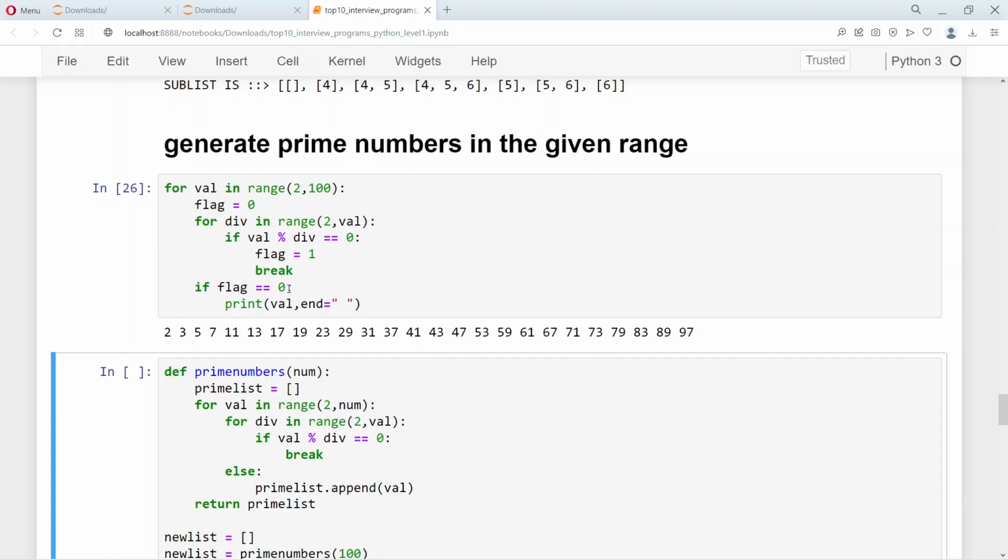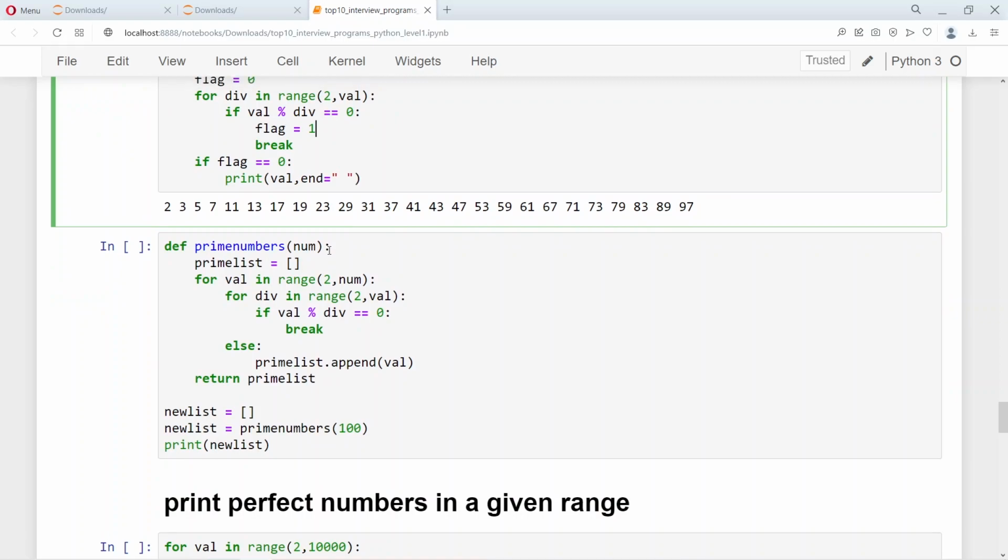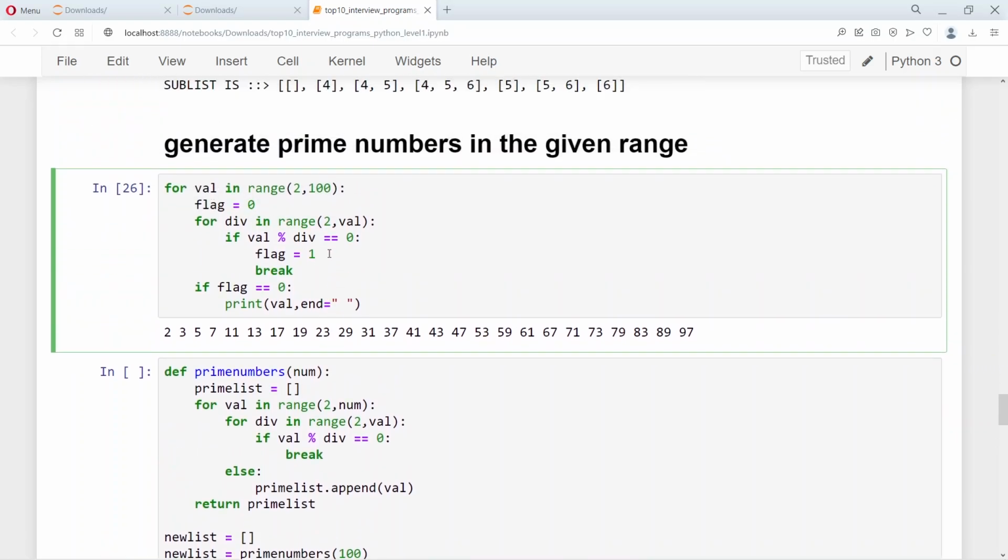Certainly you can reduce the time taken by only looking for numbers that are divisible till half of this number. So we can optimize these programs very well, or by using the square root of these numbers we can optimize these programs very well. So you can also have a way of removing this flag.